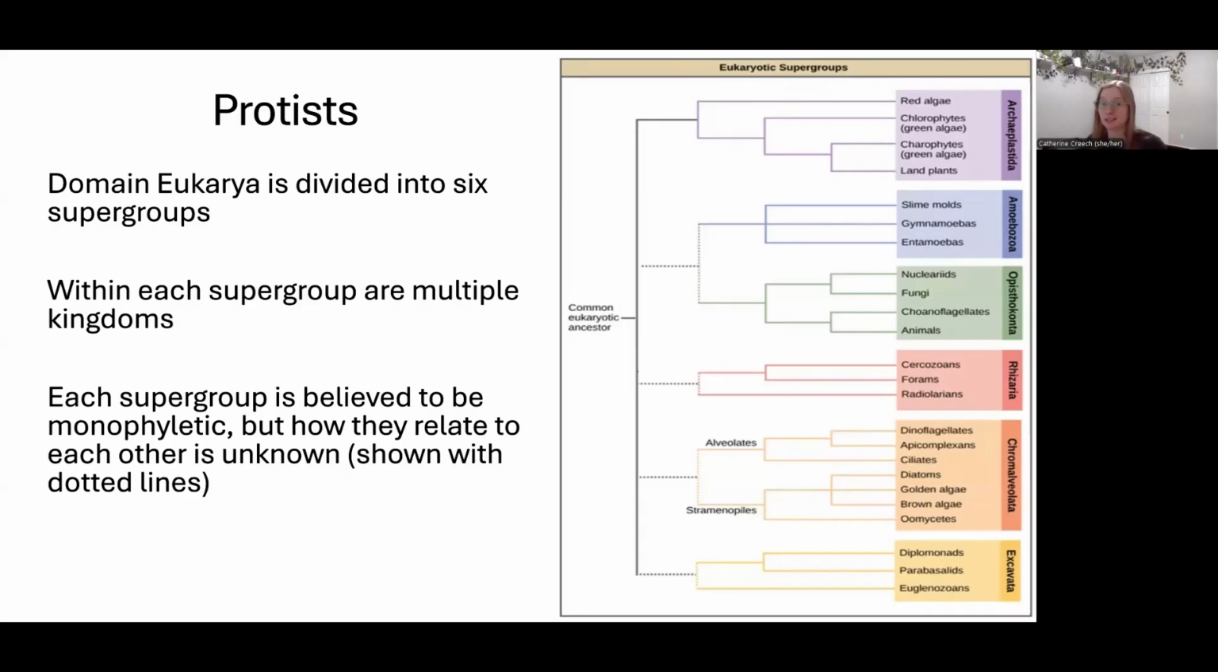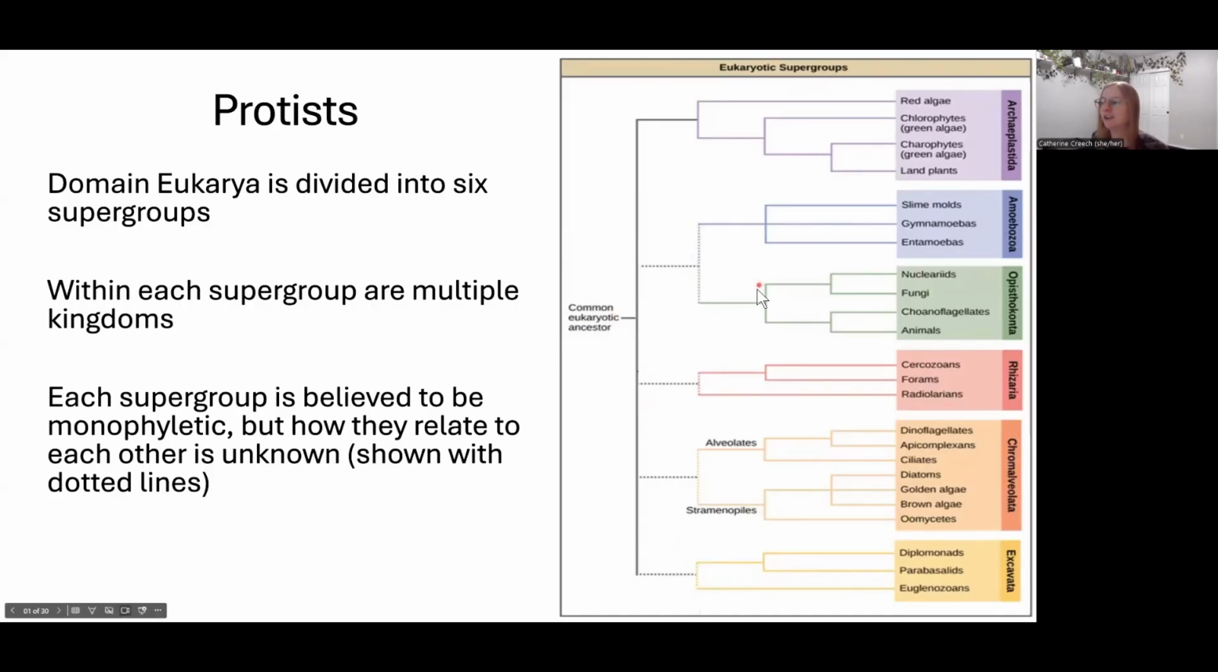Inside of each of those 6 super kingdoms are multiple kingdoms, and each is believed to be a monophyletic group, but how they relate to each other, we don't really know, and we can see that on this phylogenetic tree. We know they all have the same common ancestor that leads to these eukaryotic supergroups, but we don't know where they branch off from each other. So that's where these dotted lines exist.